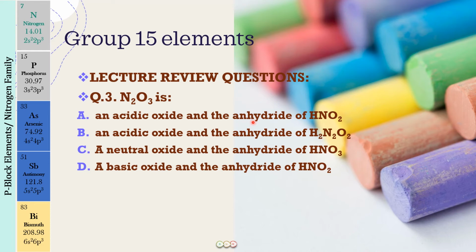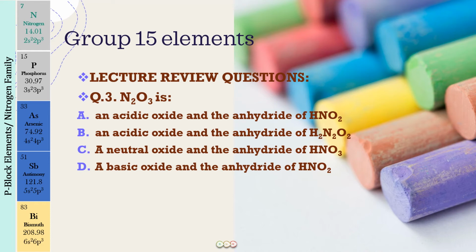You have to tell that N2O3 is obtained from which oxoacid by the loss of water, or you can understand it the other way, that when we put water into this, which oxoacid will you get. This is what you have already learned, right? So you have to put the answer for this also in the comment section. Till now you have got homework of 3 questions which I want you to put in the comment section.